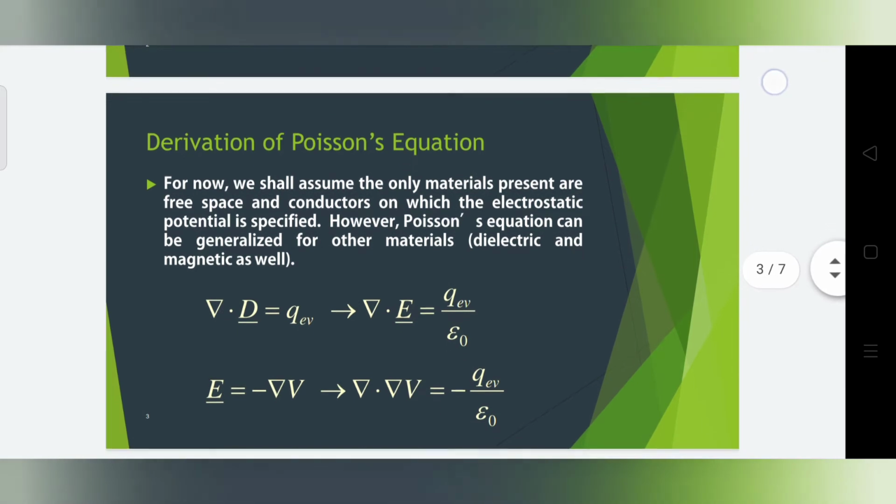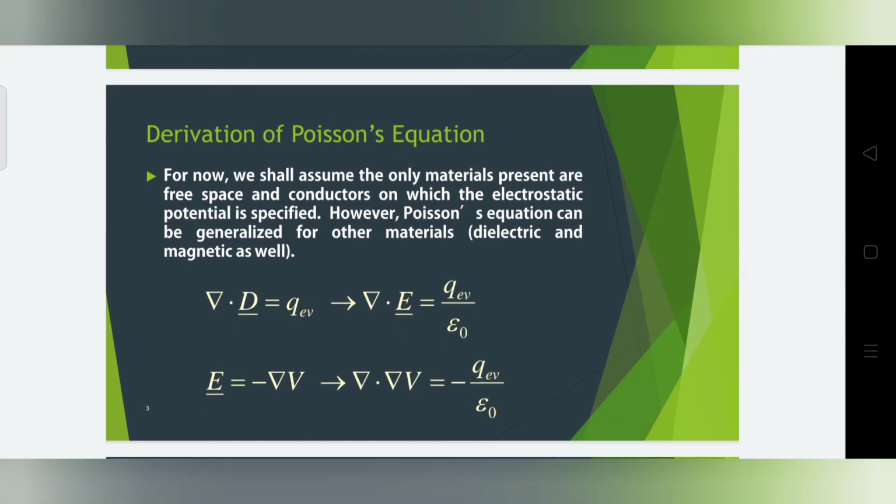And then derivation of Poisson's equation. For now, we shall assume the only materials present are free space and conductors on which the electrostatic potential is specified. However, the Poisson's equation can be generalized for other materials. Poisson's and Laplace equations are easily derived from Gauss law.